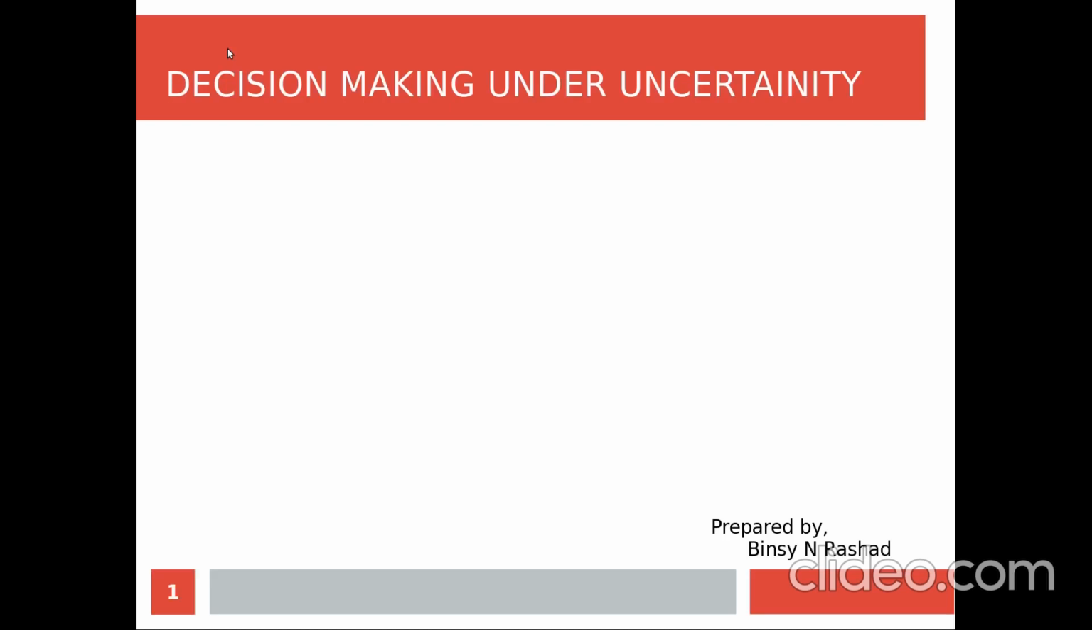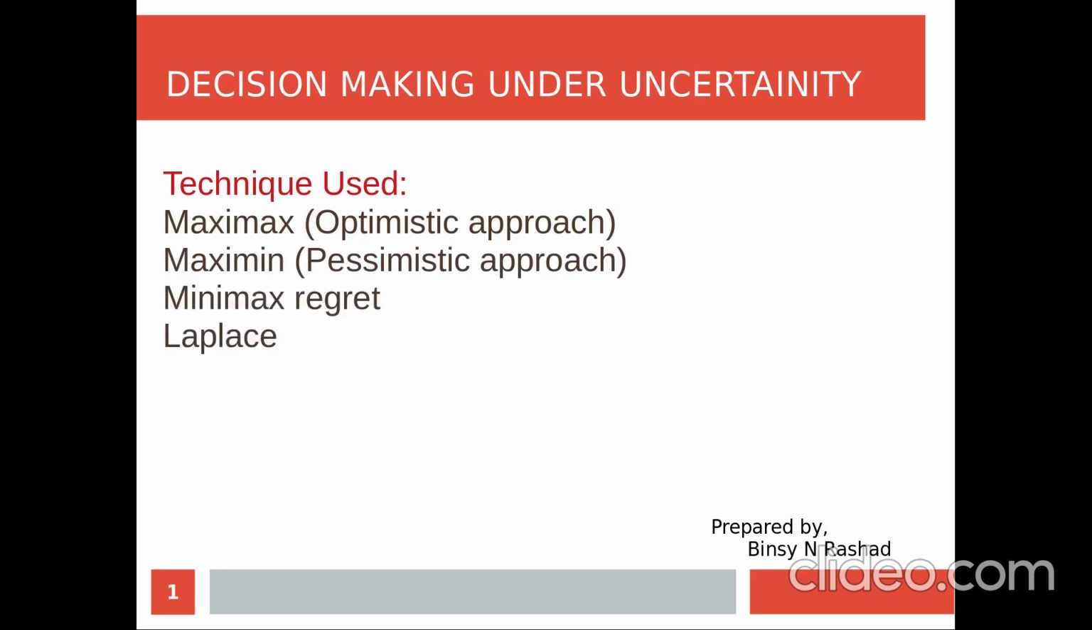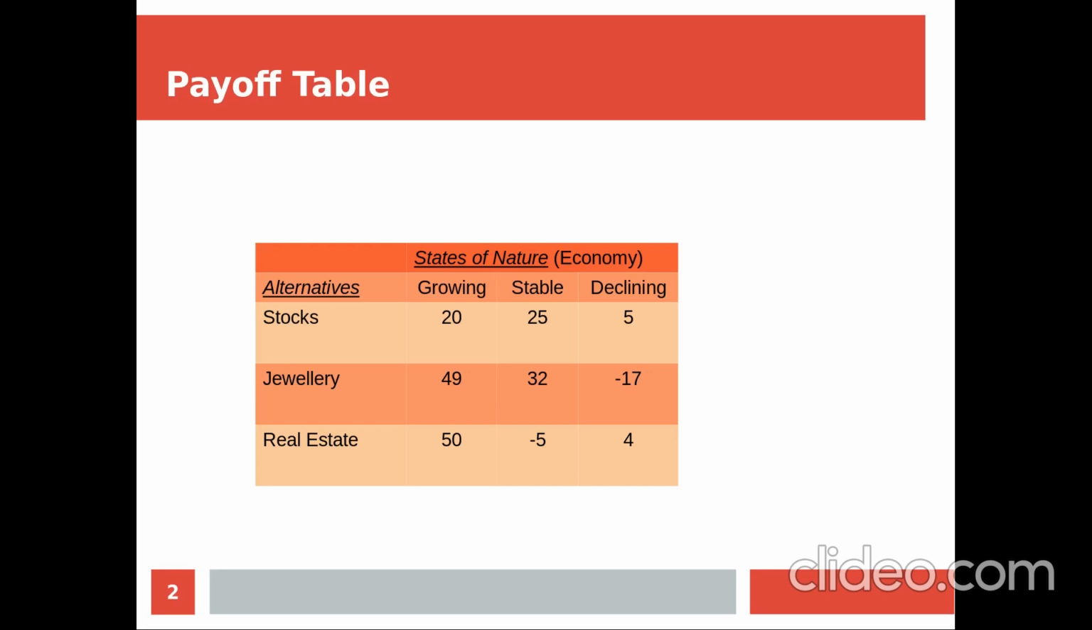This video is about the different techniques used to make decisions under uncertainty. So we will be discussing Maximax, the optimistic approach, Maximin, Minimax regret, Laplace, and Hurwitz. Before we discuss the different techniques used to make decisions under uncertainty, first we will look into what a payoff table is.